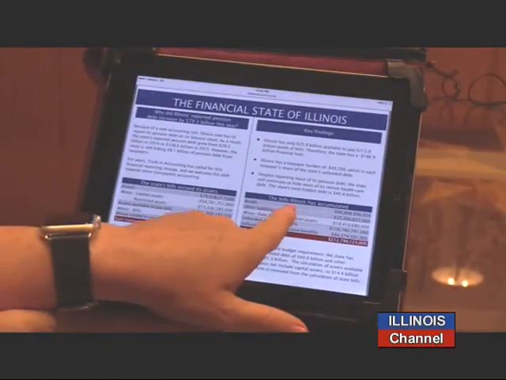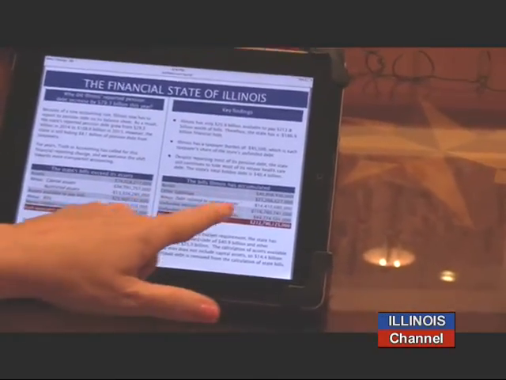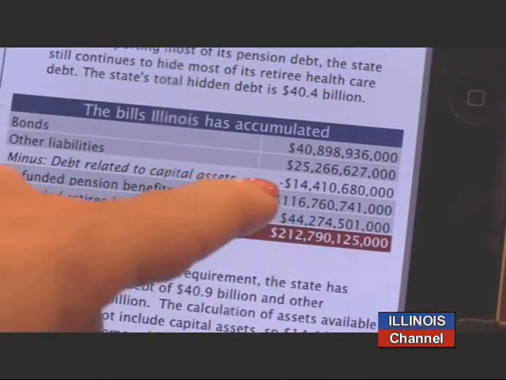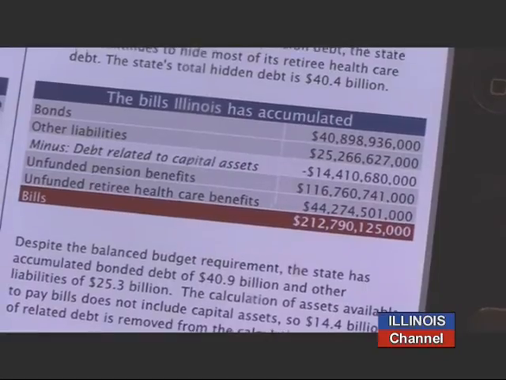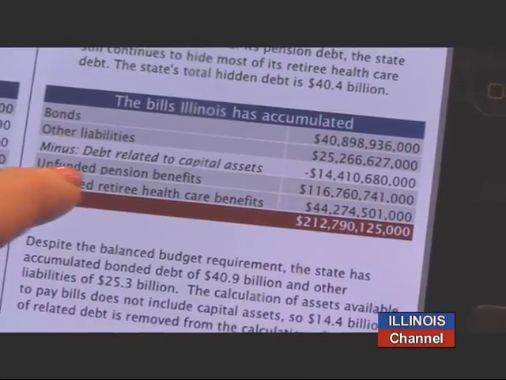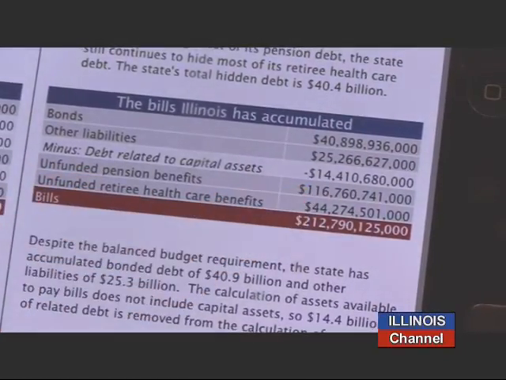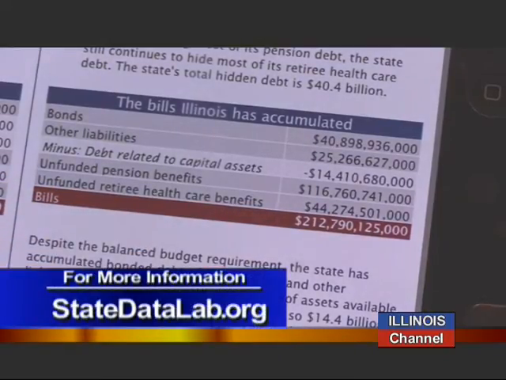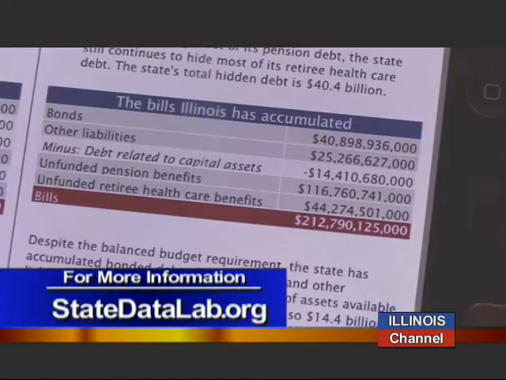So we have that they have bonds of 40 billion, other liabilities of 22 billion. Some of that money is related to capital assets, so we removed that from our analysis. Pension liability unfunded is 117 billion, and retiree health care is 44 billion. So we estimate that you have a total of $213 billion of bills.